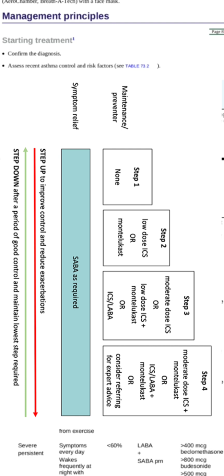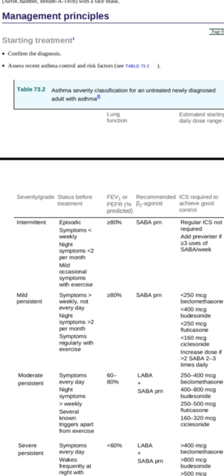Next step, if the patient is not controlled with SABA, then you can add low dose steroids or you can give the patient Montelukast. Okay? Then, if the patient is not controlled with this, you can increase the dose of inhaled steroids or you can give low dose steroids in combination with Montelukast. The next step would be high doses of inhaled corticosteroids. And on the last step, we can add high doses of inhaled corticosteroids with LABA. This is the management for children 6 to 11 years of age.